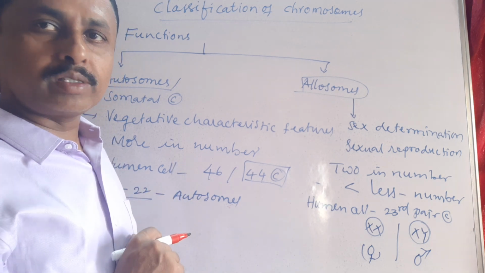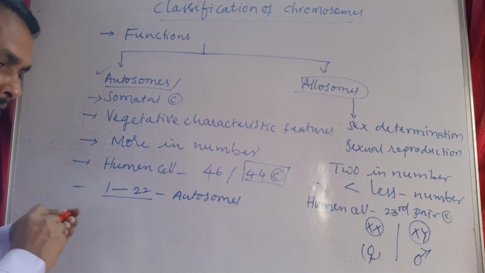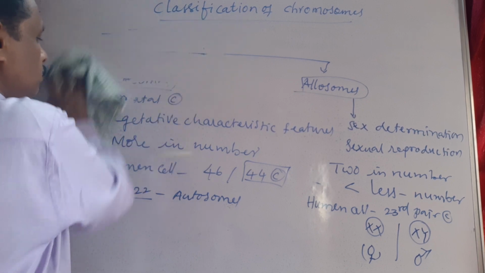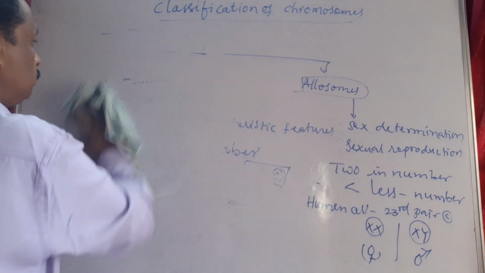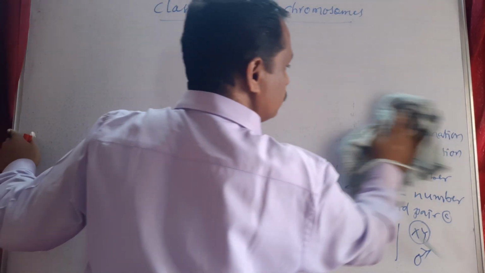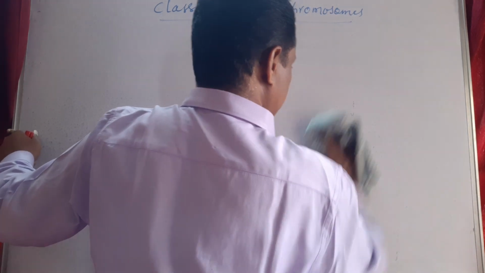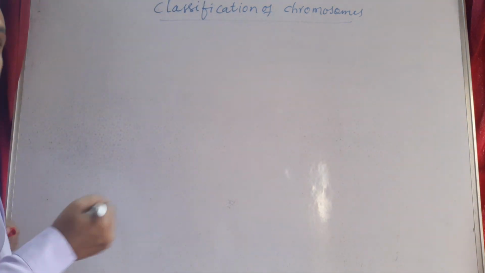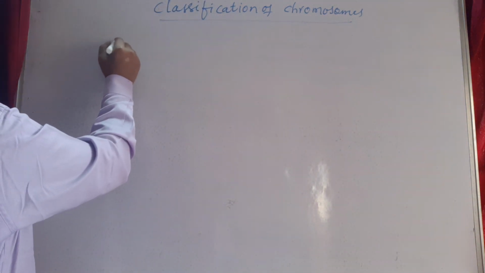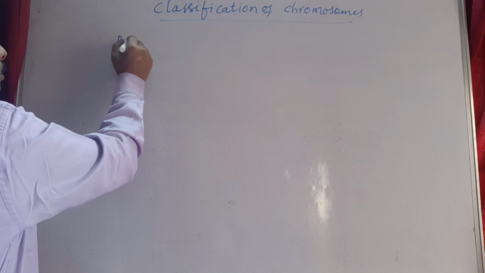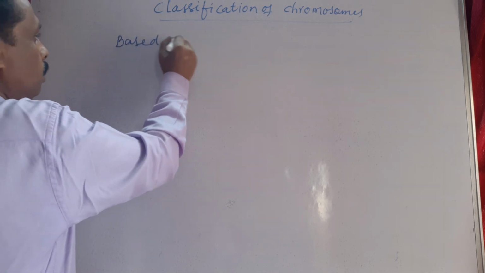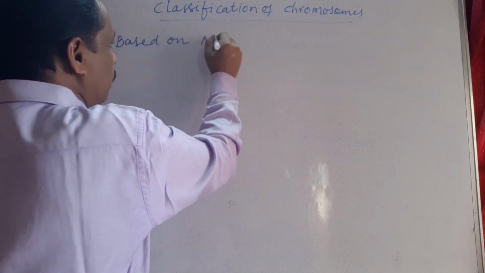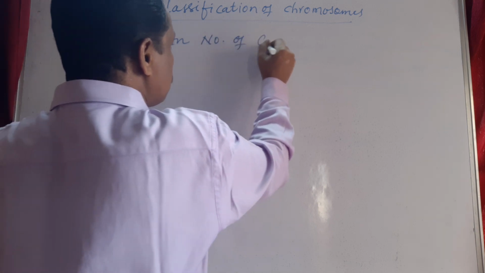Now let us discuss another criteria. The second one is based on number of centromeres.